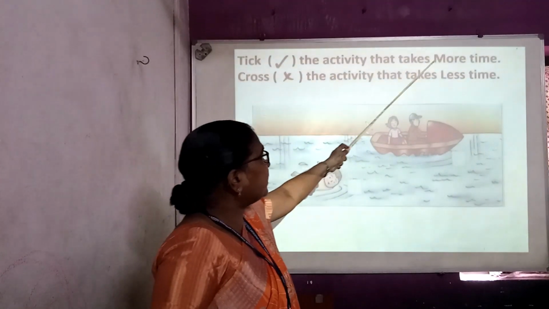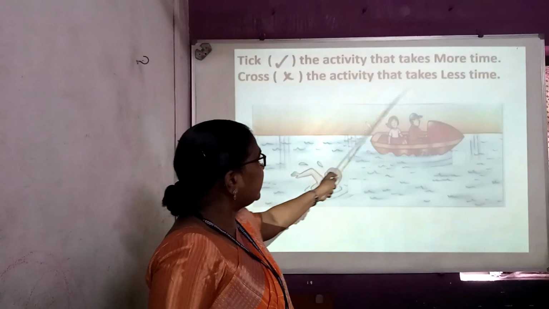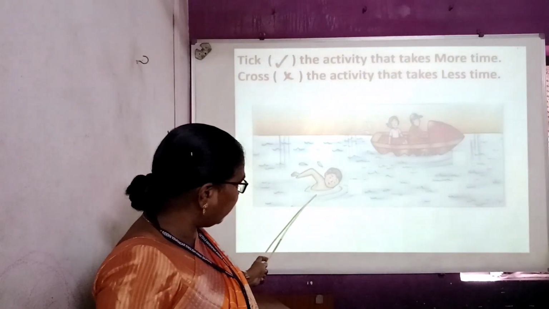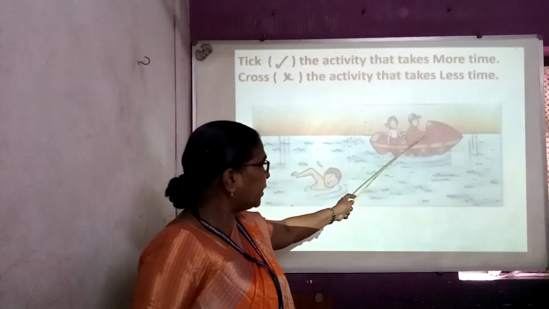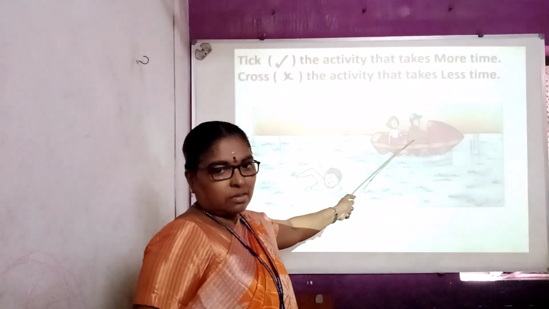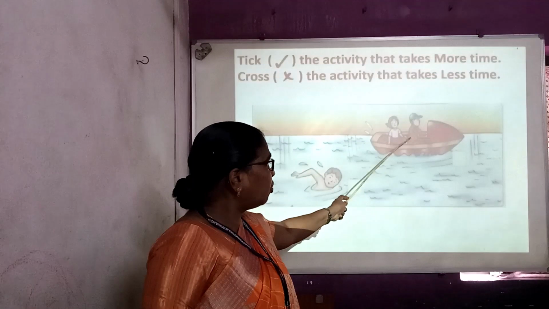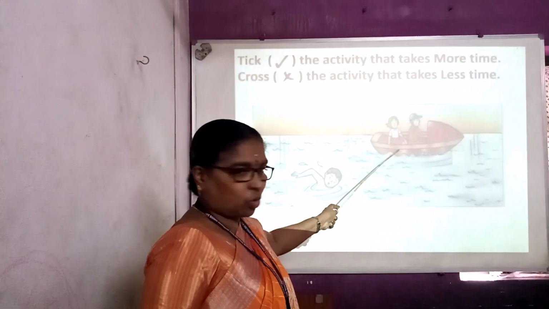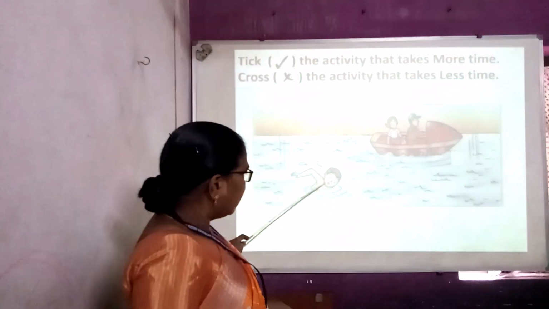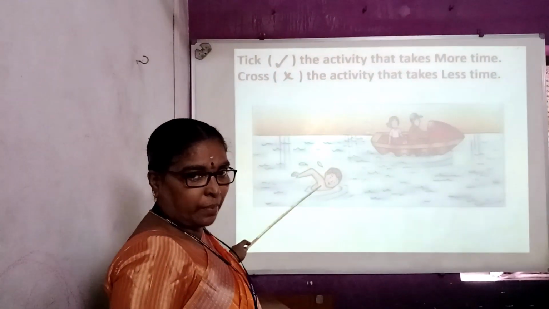Take the activity that takes more time, cross the activity that takes less time. Here one boy is swimming and here in the boat two persons are going. What is he doing? This boat is moving with the help of petrol. And here this boy is swimming.